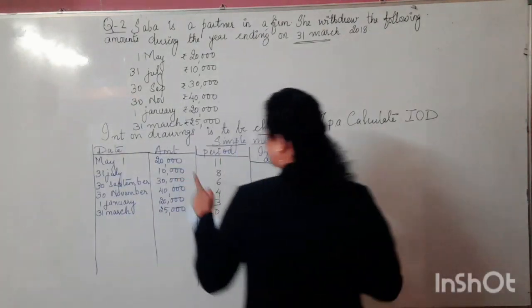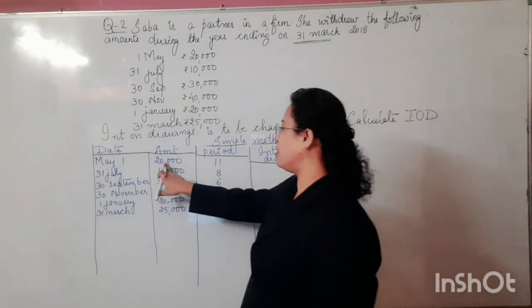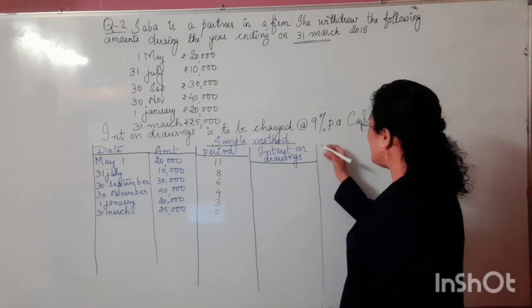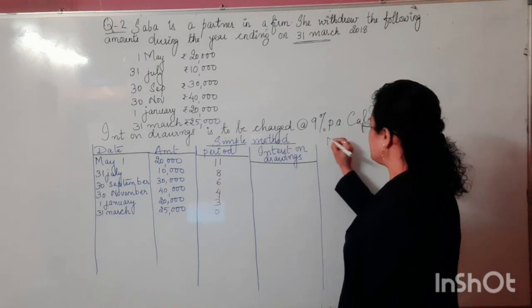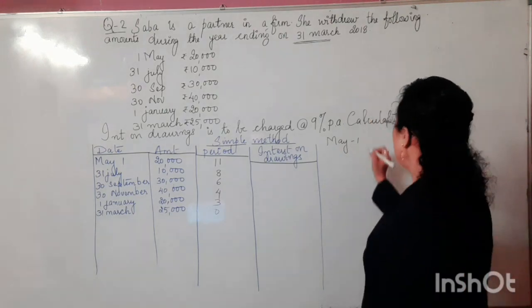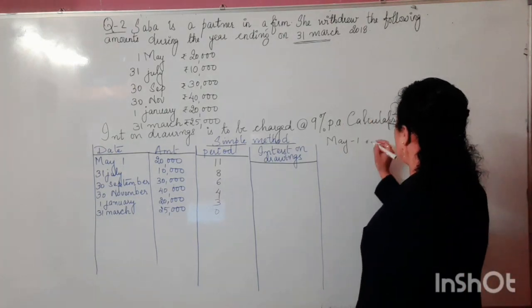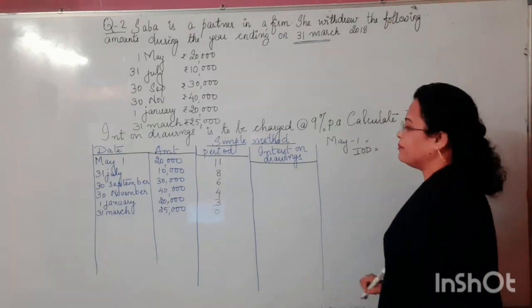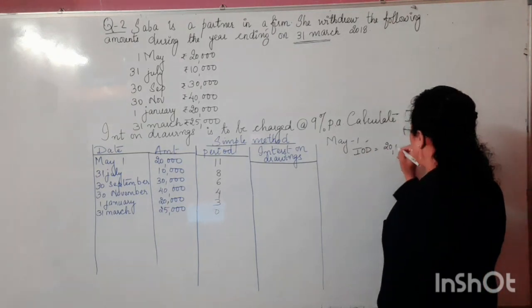Okay, so let's discuss what the drawings will be for this particular amount. How to calculate the interest on drawings for 1st May? It will be like this. For 1st May, the interest on drawings will be calculated like this.